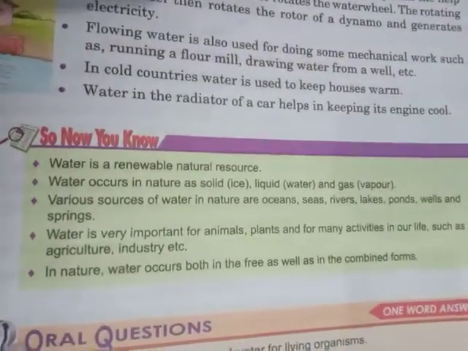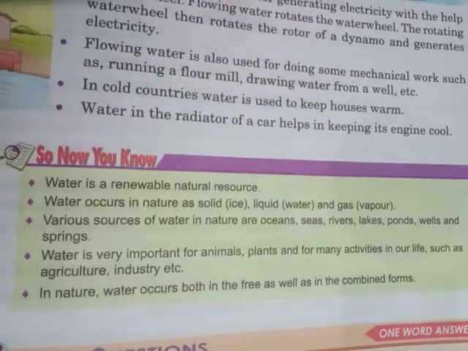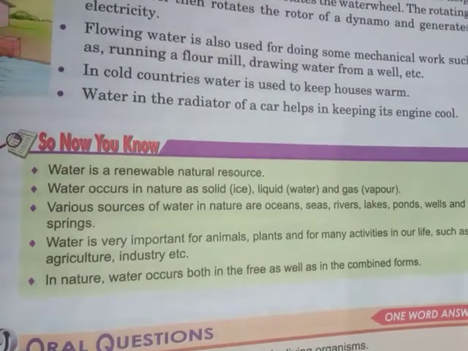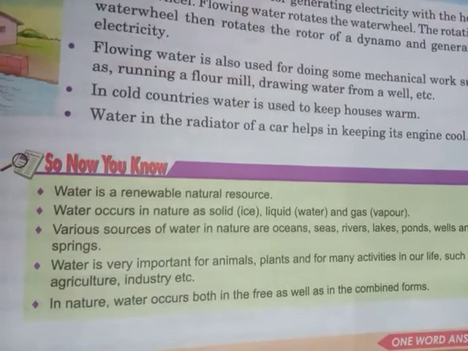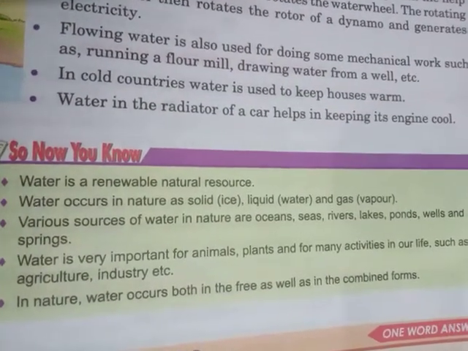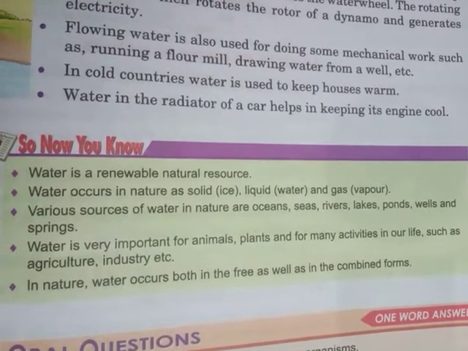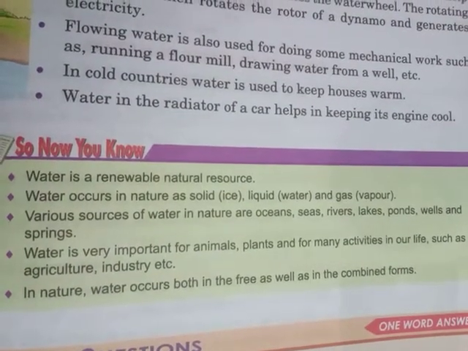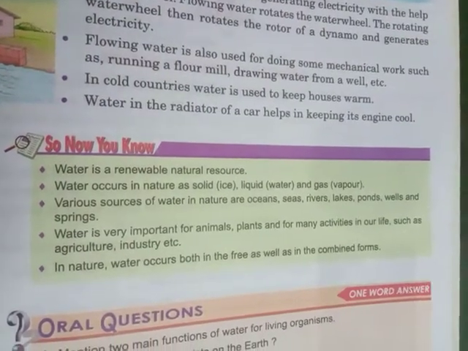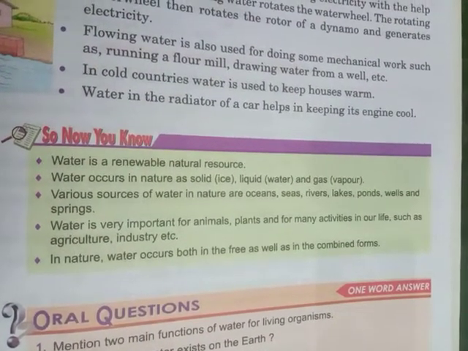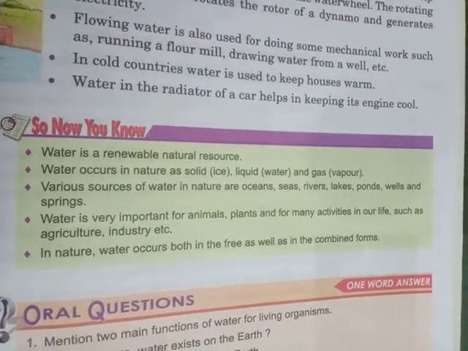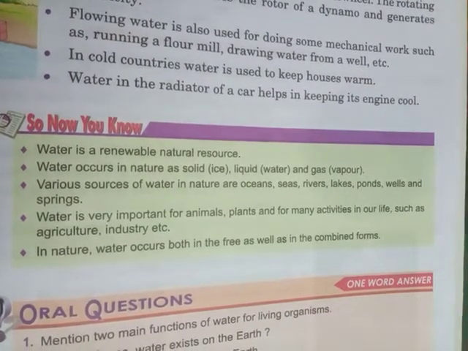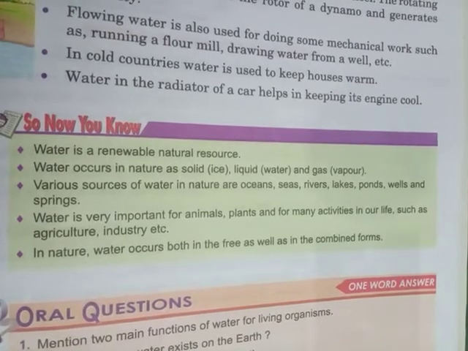Okay children, so now you know that water is a renewable natural resource. What do you mean by this word renewable? Renew means which we can make new again. So you all know that water present in various water bodies on the earth like oceans, rivers, lakes, and ponds evaporates and changes into water vapor, and at height, that water vapor condenses and changes into water droplets.